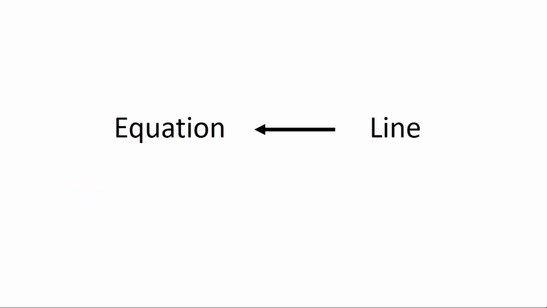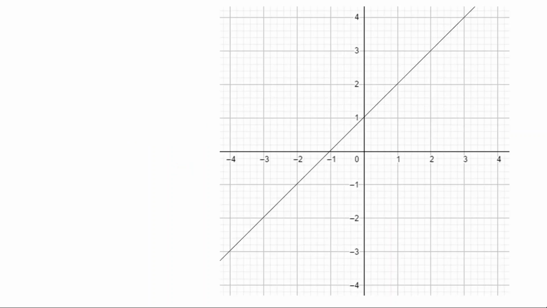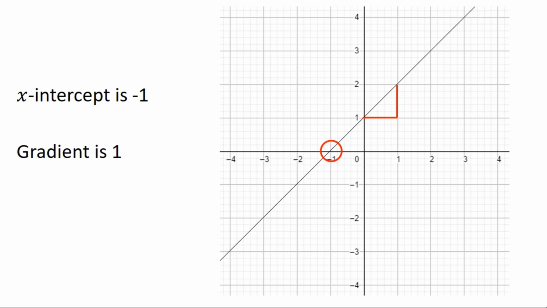It's also sometimes useful to be able to go from a line to the equation form. So if I'm given a line like this, I can use this line to get it into the form y equals m lots of x minus b. So here this is the x-intercept. The x-intercept is negative 1. I can also find the gradient of this line. For every 1 across we go up 1. So the gradient is 1, which means that y is, well, 1 lot of x plus 1, which is just x plus 1.